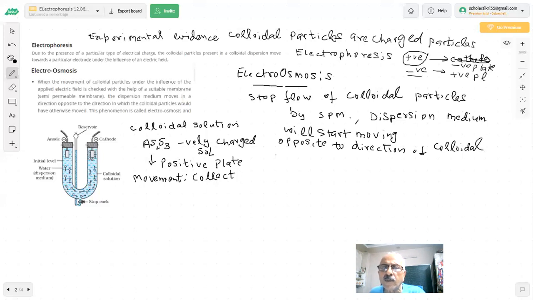It proves two things. These are experimental evidences. This proves that the dispersion medium has a charge opposite to the colloidal particles. Sometimes they say give experimental evidence to show that colloidal particles are charged. Now if I say give experimental evidence to show that the dispersion medium has an opposite charge, then I will do electroosmosis. The dispersion medium will move in this case and not the dispersed phase. So I hope this is very clear to us that we have experimental evidence to prove it.